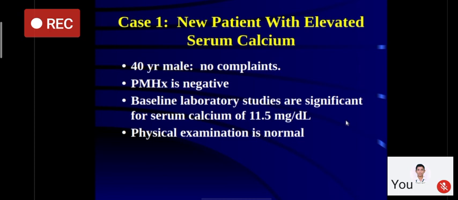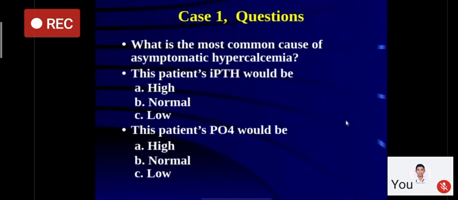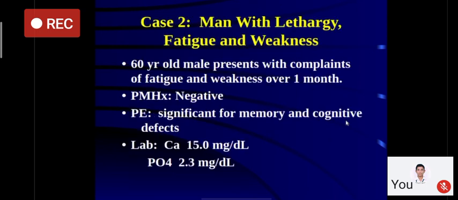So a patient comes to you with elevated serum calcium. He's a 40-year-old male, no complaints. Family history and past medical history are negative. Baseline serum calcium is 11.5 milligram per deciliter. Physical examination is normal. So, what is the most common cause of asymptomatic hypercalcemia? Can anyone comment? Okay, it is primary hyperparathyroidism. So what you are expecting in this patient is PTH to be high, and phosphate in this patient should be low. So this is case 1.